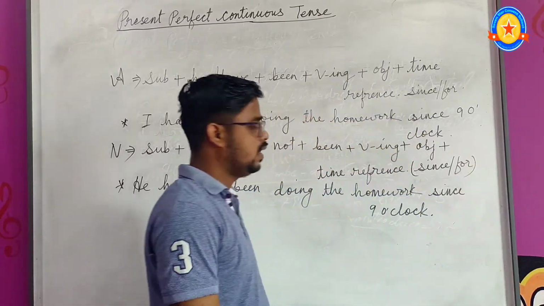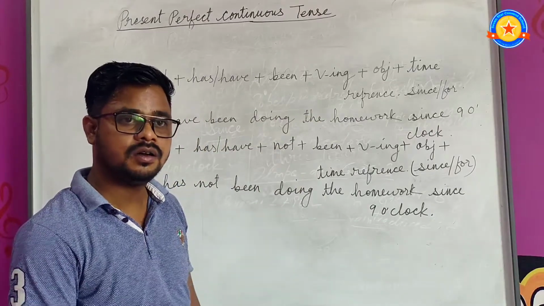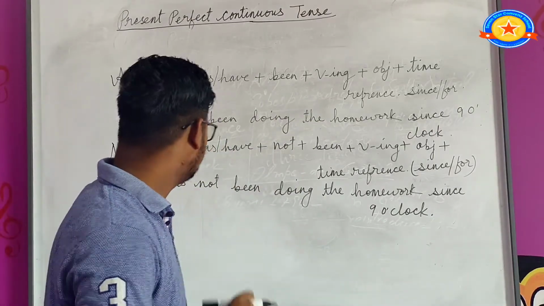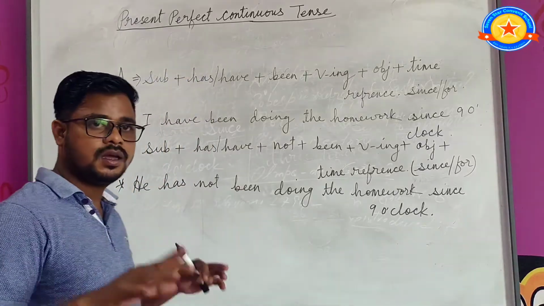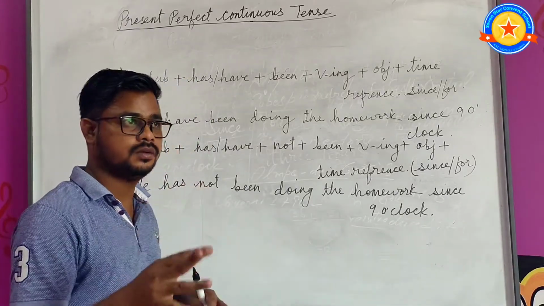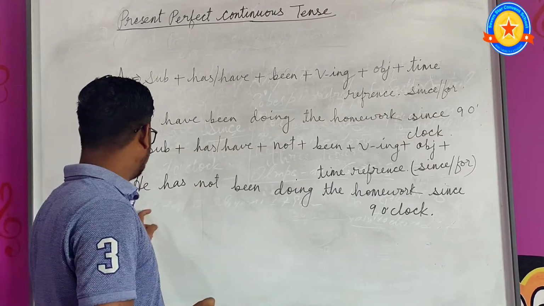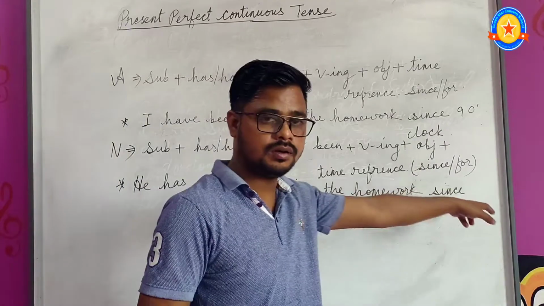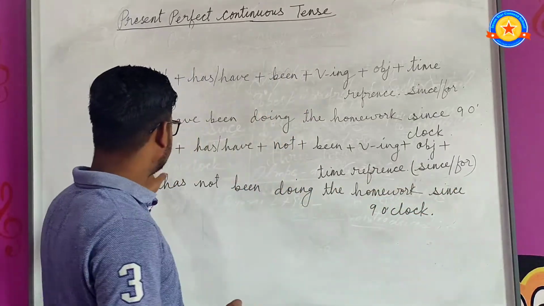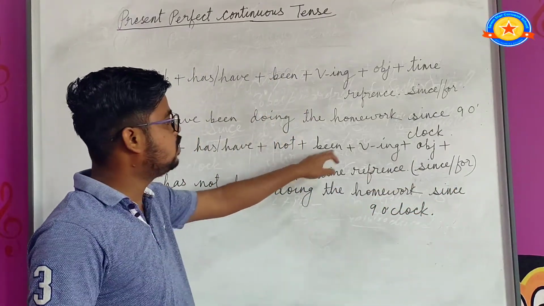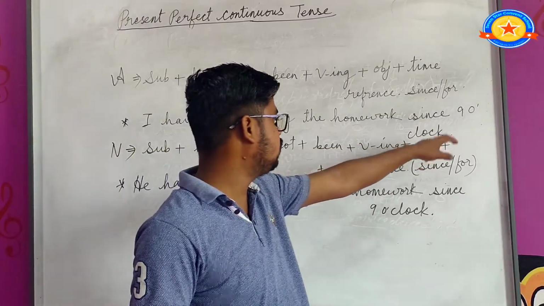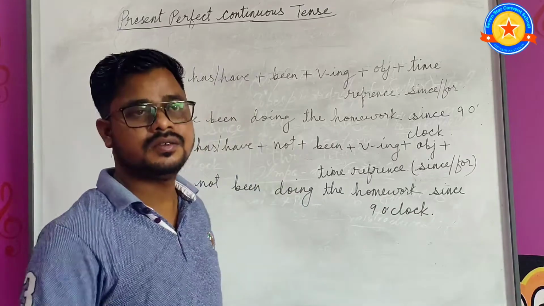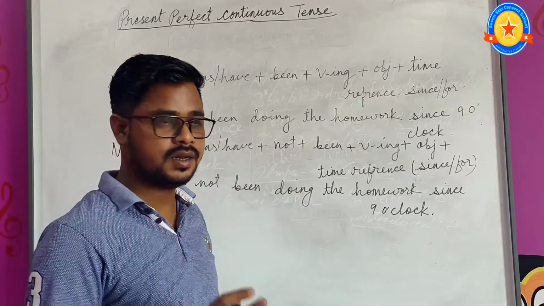Full stop. In affirmative and negative sentence, present perfect continuous tense always ends with a full stop. After has or have we have to put not. He has not been doing the homework since 9 o'clock. So use this formula: subject plus has or have plus not plus been plus verb ing form plus object plus time reference, since or for, to form present perfect continuous tense sentence.